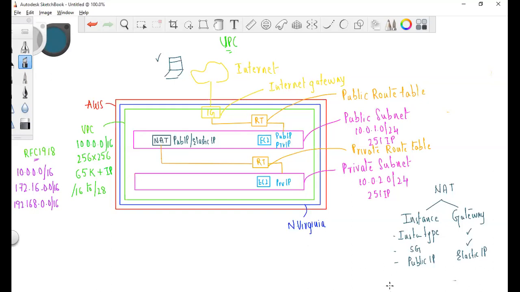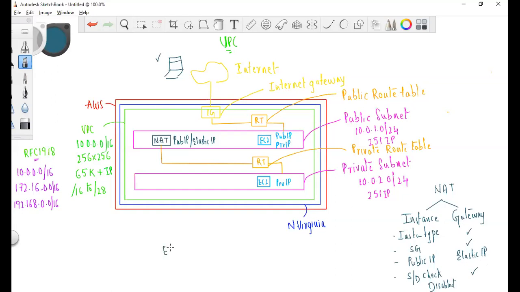Okay. And the last one is that the source and destination check should be disabled for NAT instance. We'll talk about that. But for NAT gateway, it is managed. First of all, we'll see what is source and destination check.